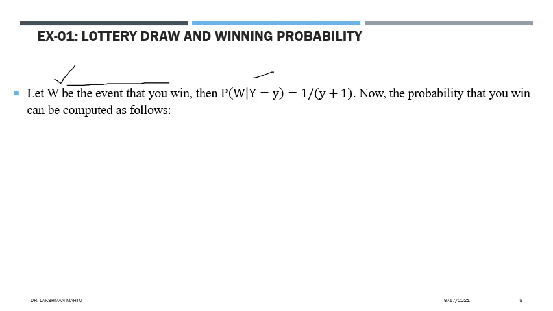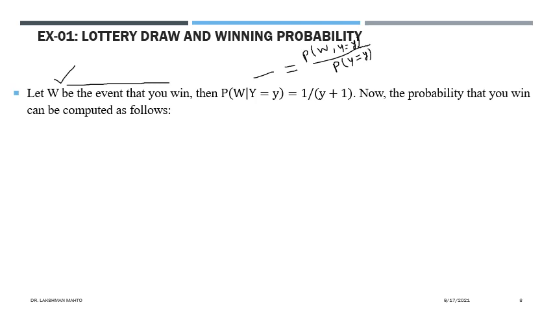It would be that you win, given y equal to a, where y is observing this value. So it is one conditional probability. Simply you can talk about the joint occurrence of w, you winning, with y taking this value, divided by the probability of y taking this value.